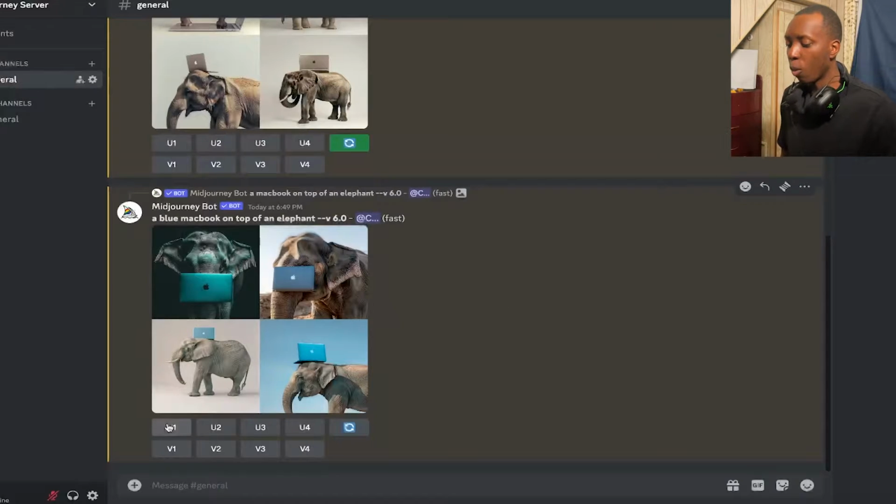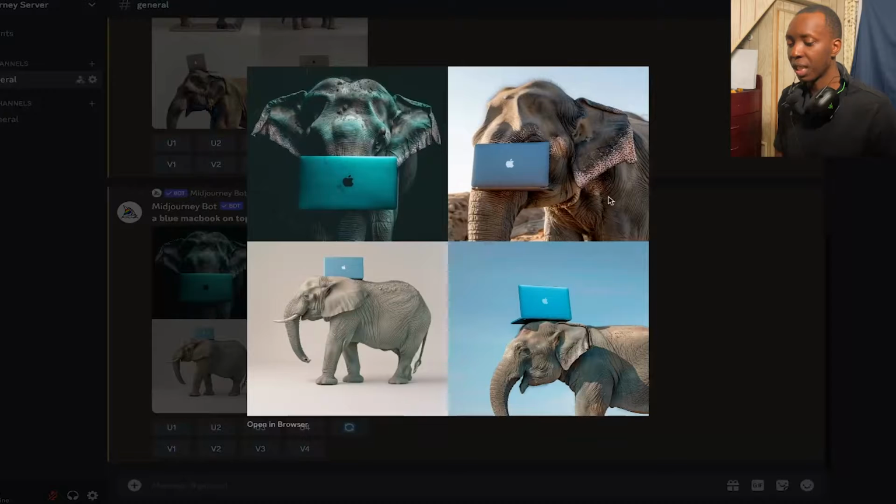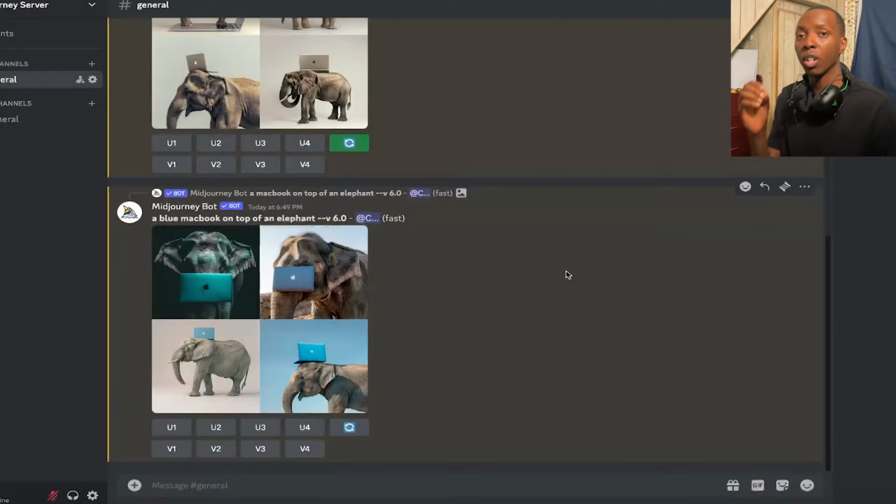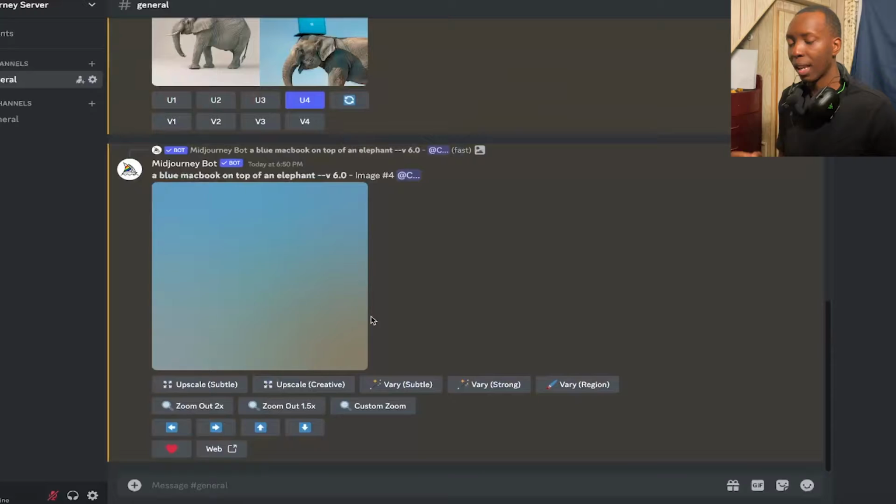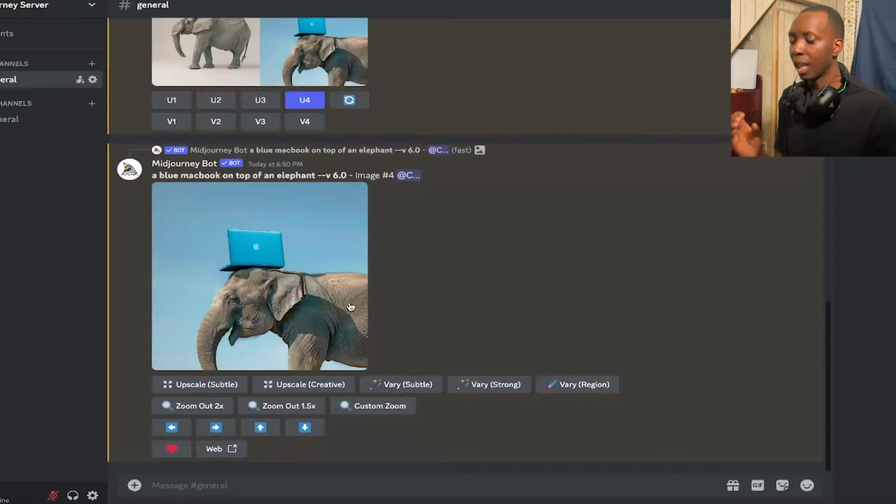Great job. But now, what do U1, U2, what do these buttons mean? So U1 refers to the top left, U2 refers to the top right, U3 refers to the bottom left, U4 refers to the bottom right. And basically, if you click this big image, you'll just get all 4 of these together, but you want to choose one of them. So you're going to choose U1 through 4. Let's say that we choose U4. I like U4 a lot. Then it's going to upscale. That's what the U stands for. The U stands for upscale.